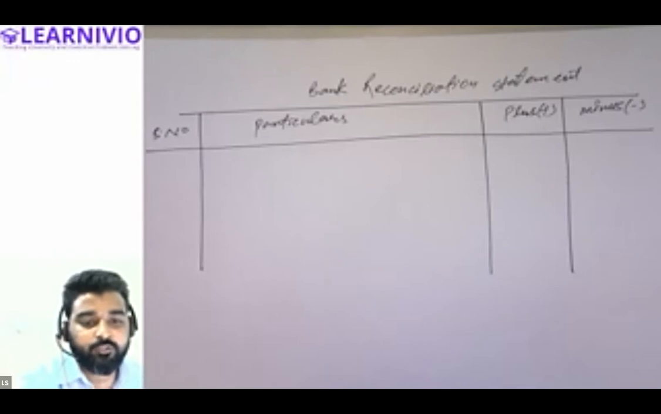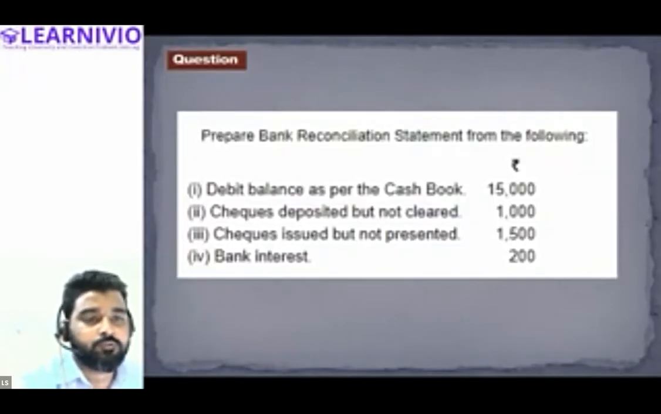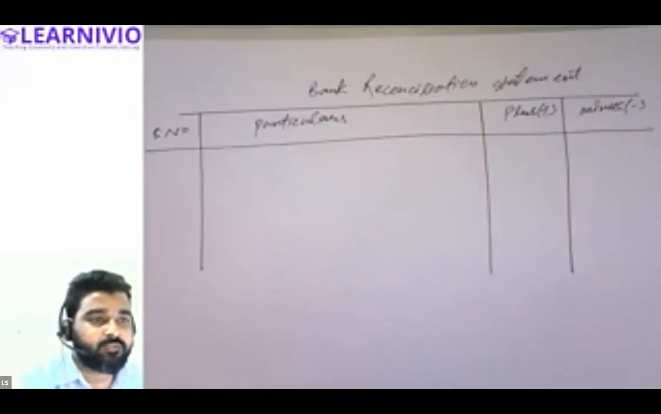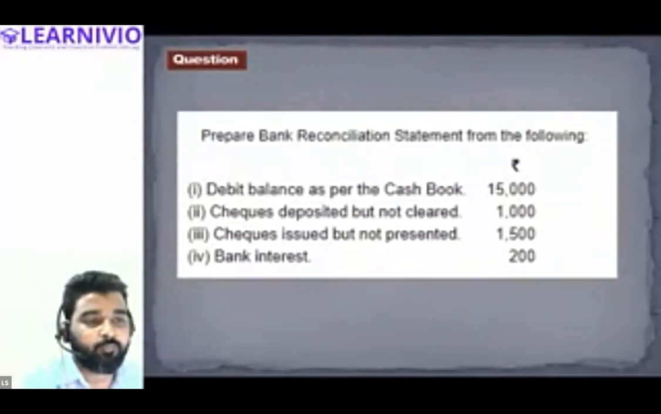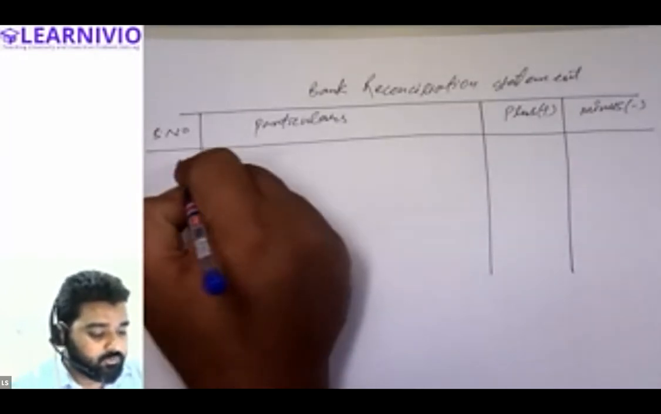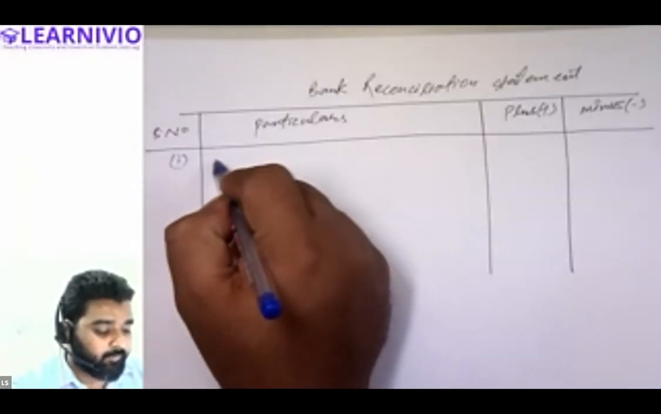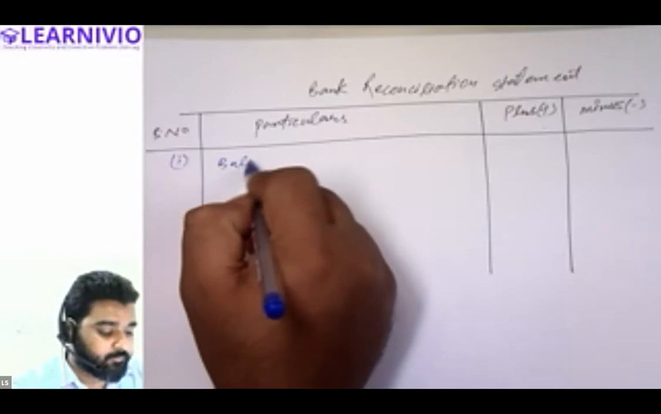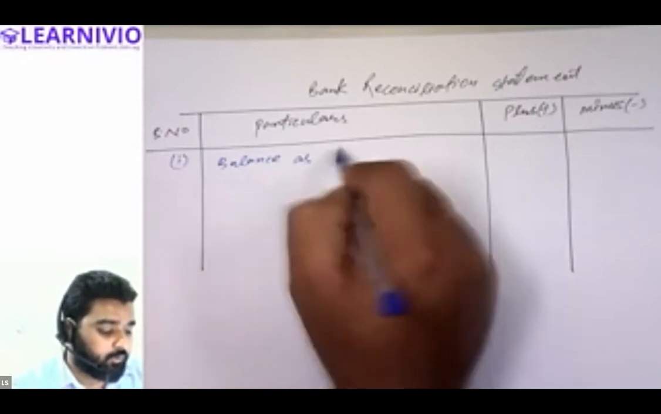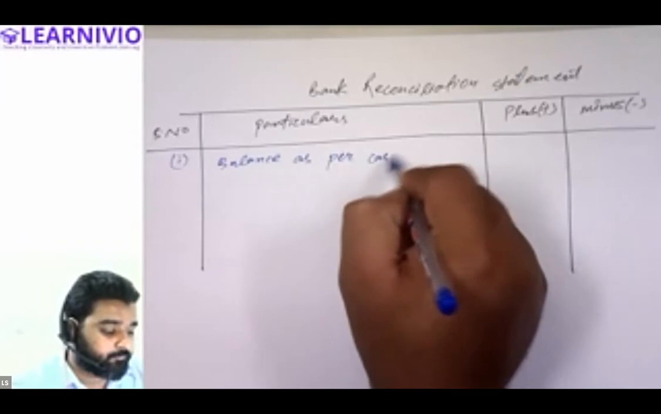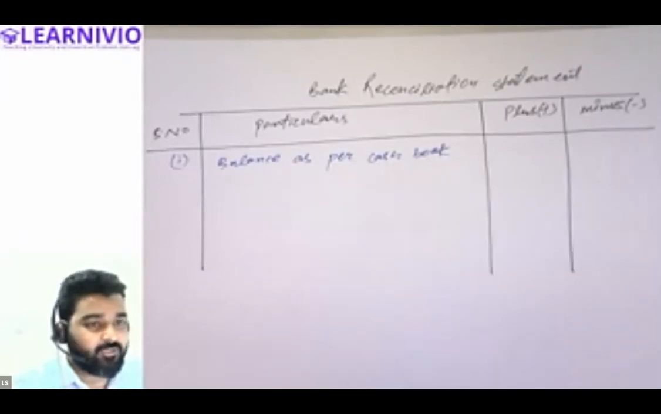So first of all, the first information in the question is: debit balance as per cash book is given, 15,000. Debit balance basically means that we have a positive balance of the cash book, right? Debit balance indicates that we have a positive balance of the cash book. So this is how this will be presented in the bank reconciliation statement. We will be writing it as balance as per cash book.